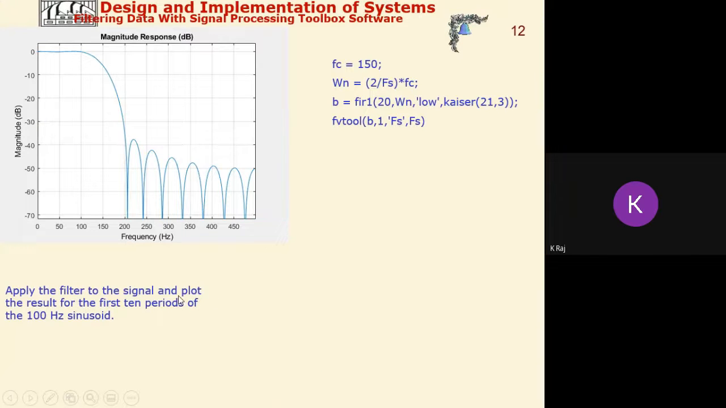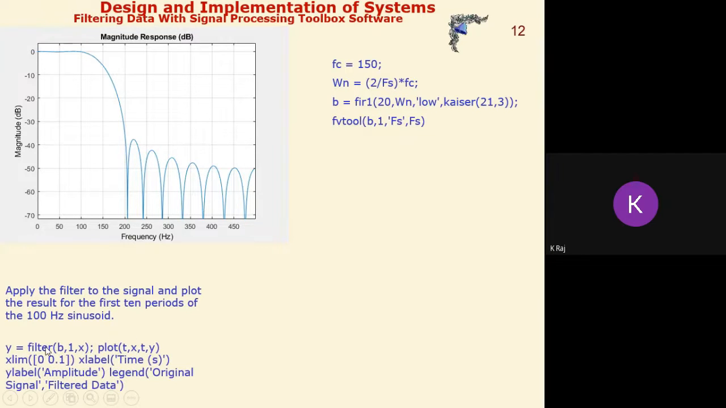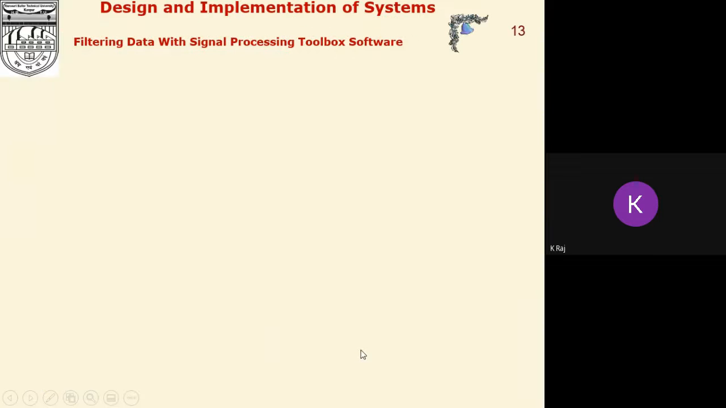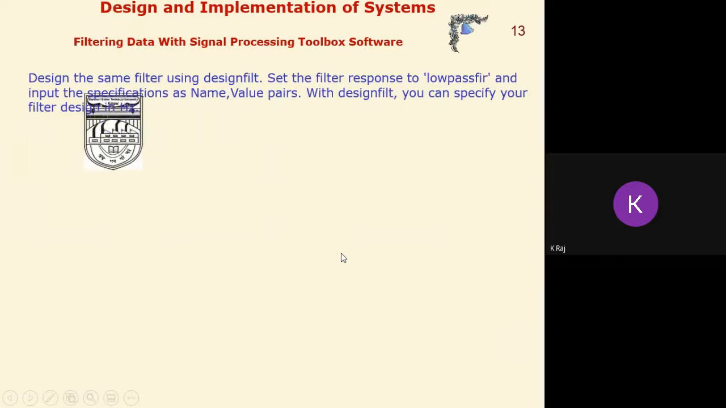So apply the filter to the signal and plot the result for the first 10 periods of the 100 Hz sinusoid. For that purpose we have to write this command, that is the filter will be applied here. That is we have to specify the numerator and denominator, along with the value of x, and then plot, and here we will get the result. The original signal is represented in blue, and the orange is the filtered data here.